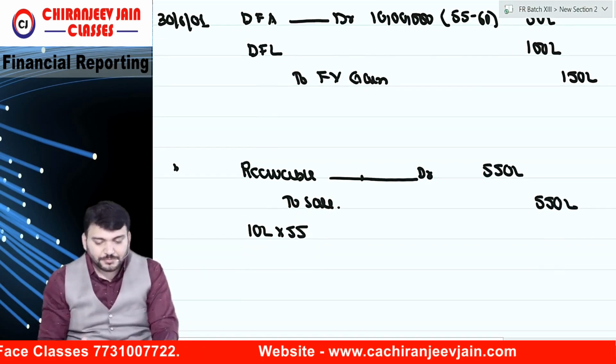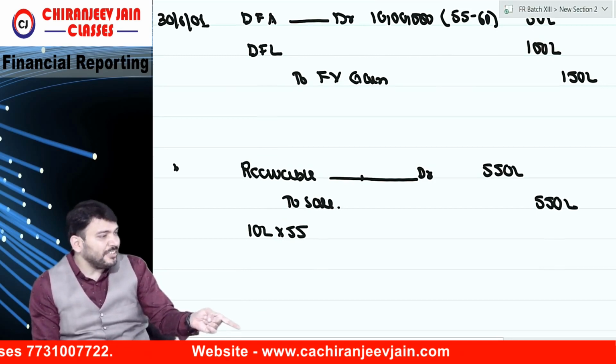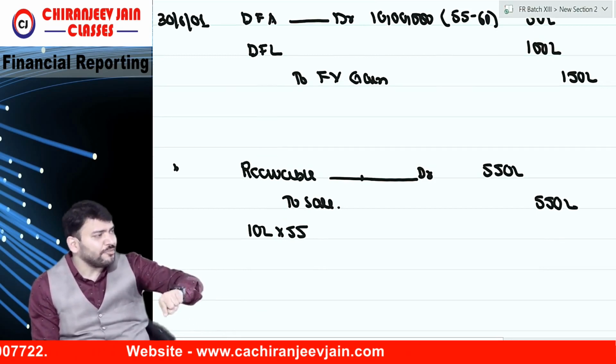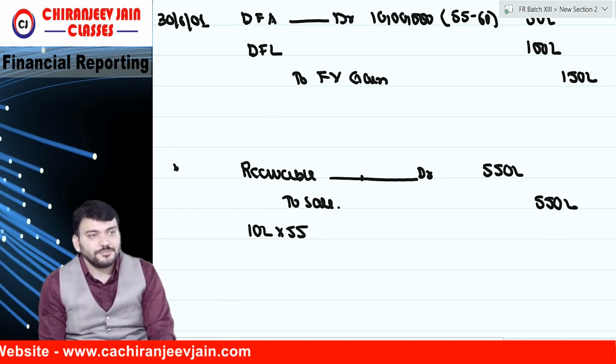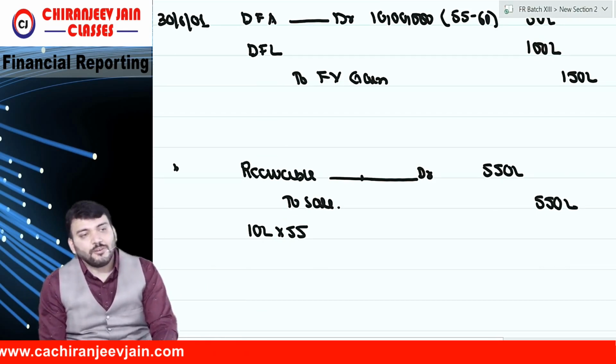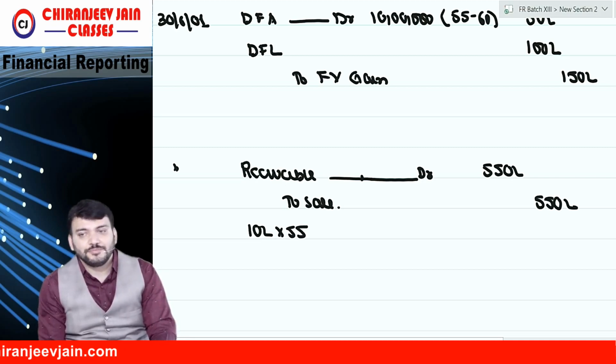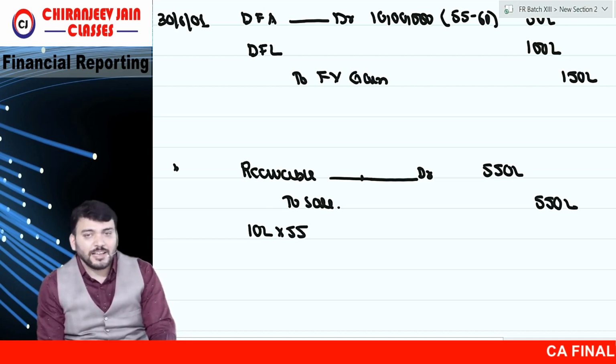I'm coming to that. Means sale was done at 55. Now I have written the cheque for 55. Understood? Correct. Now we have a derivative asset of how much? 50 lakh.